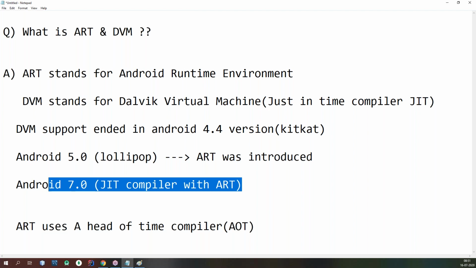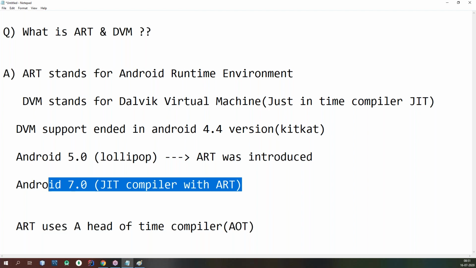That's why ART is used. What were the benefits of ART? Your app execution is very fast. Your application startup time is reduced. As soon as you click on the application, it will be opened very quickly. Battery performance is very good. It will not drain battery power. Why can the battery not be drained? Because the CPU load is reduced.